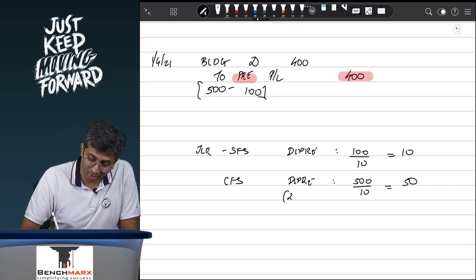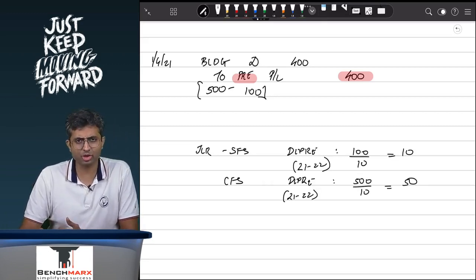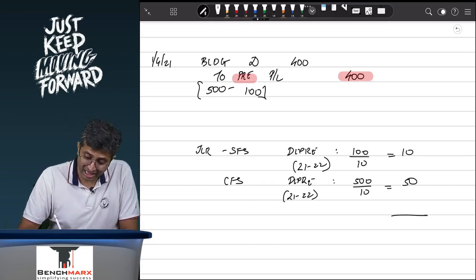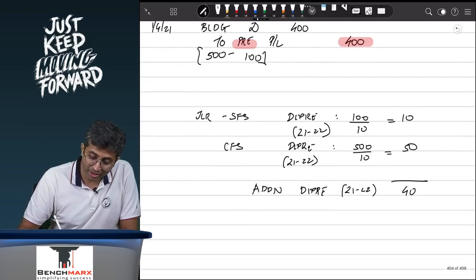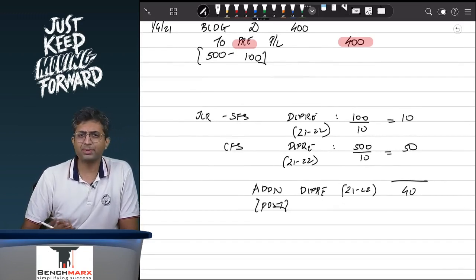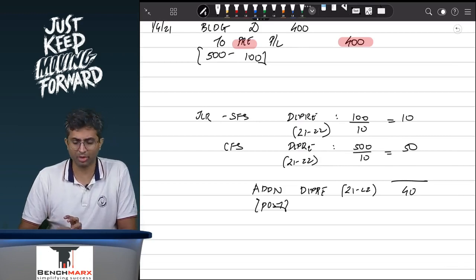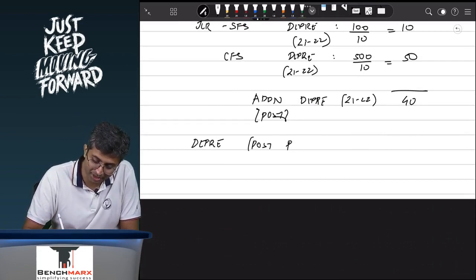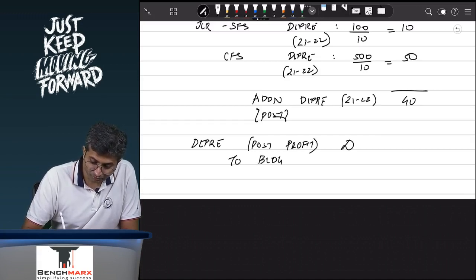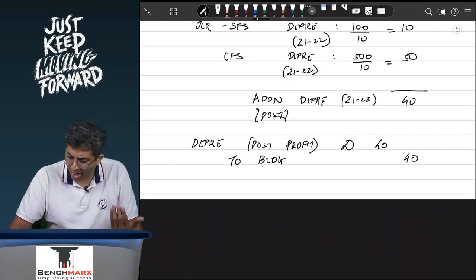This is depreciation for the year 21-22. You have recorded a depreciation of 10, ideally it should be 50, and hence there has to be an additional depreciation. This is additional depreciation for which period? Well, this is 21-22 of 40 rupees. This is a period post acquisition. Additional depreciation reduces your profits, and hence if I were to pass entry, it is not mandatory, but the entry would be depreciation, which is going to reduce the post acquisition profits of the subsidiary. Account debit to the building. How much will that be? 40.